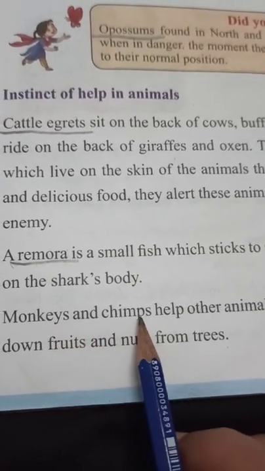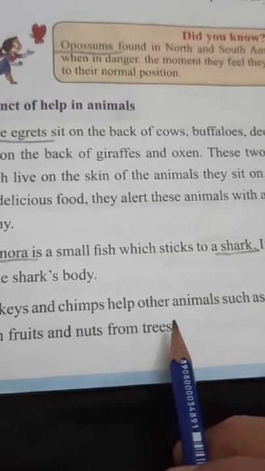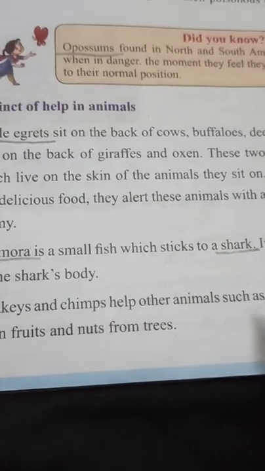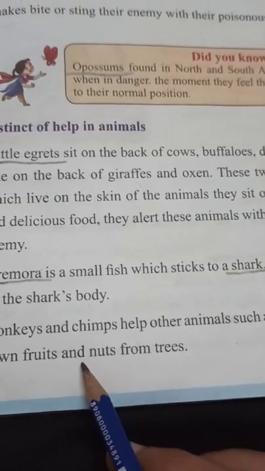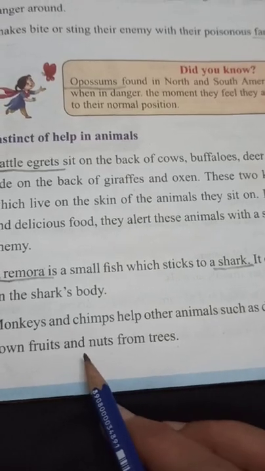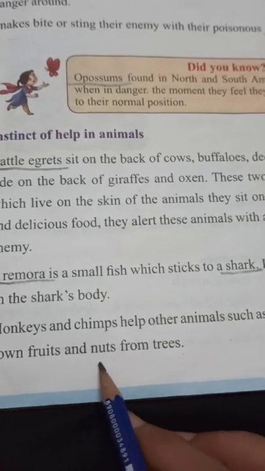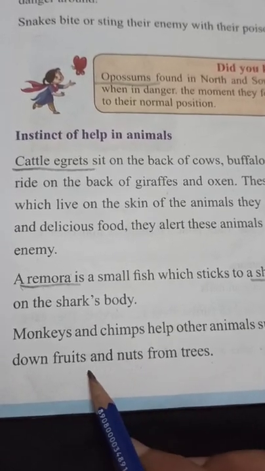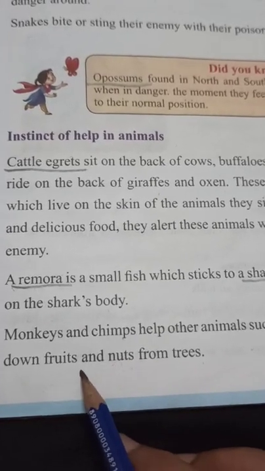And these arboreal animals live on the trees, and from the trees they easily get fruits and nuts or other edible items. Whenever they need those fruits and nuts, they jump on the trees and eat them.